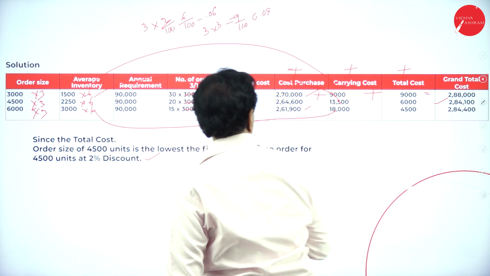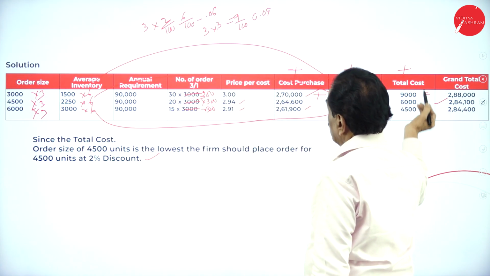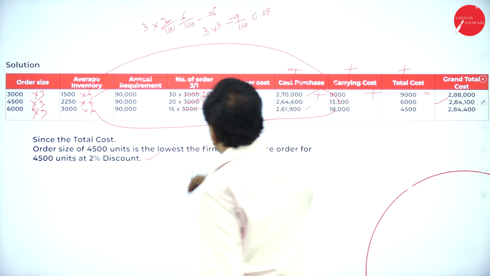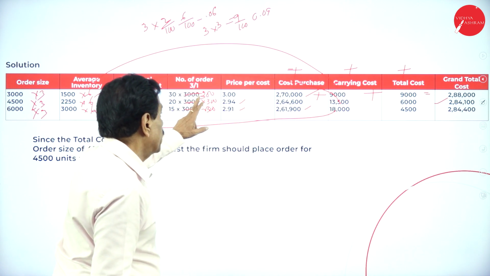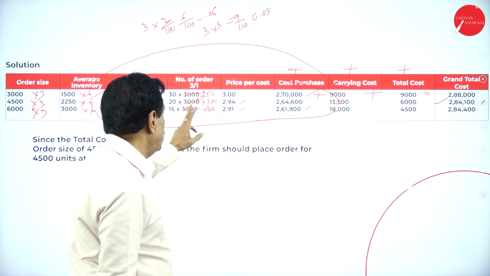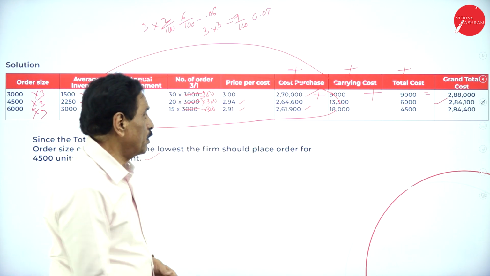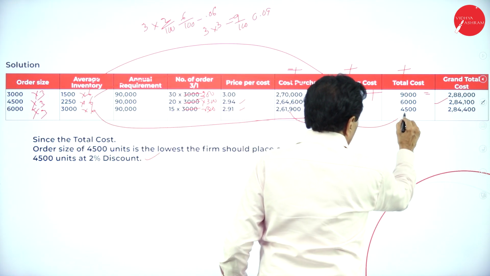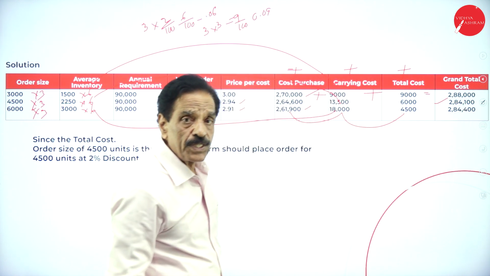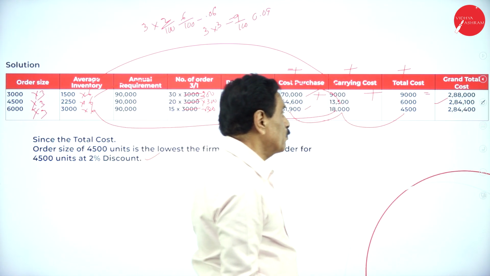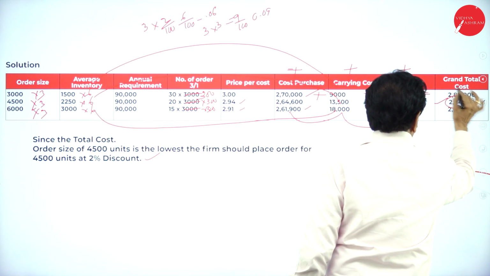One by one you have to do each. As per the orders you have got: 30 orders into 300 is 9,000. 20 into 300 is 6,000. 15 into 300 is 4,500. Add all the three. Whichever is less, 2,84,100, this can be accepted.